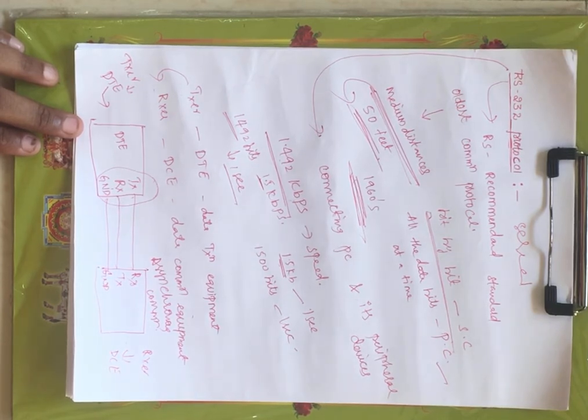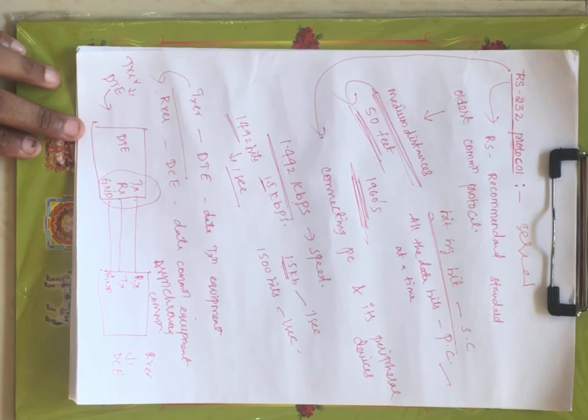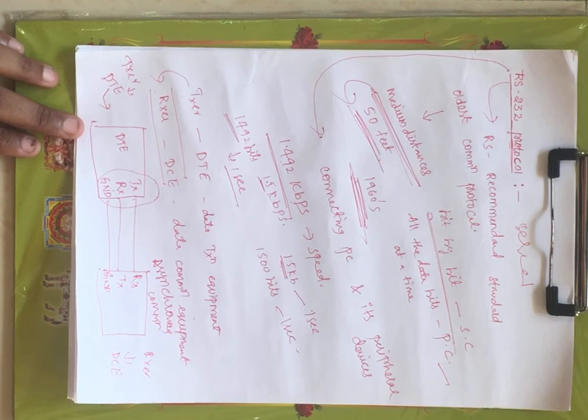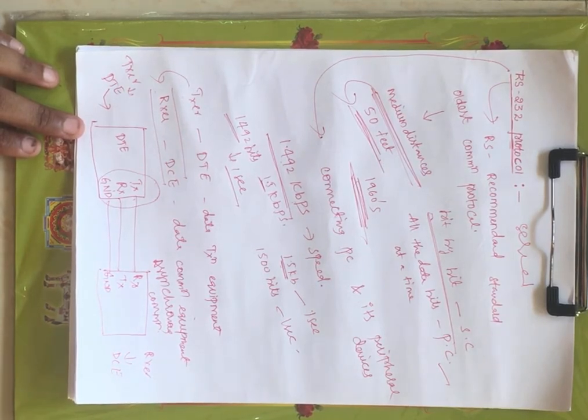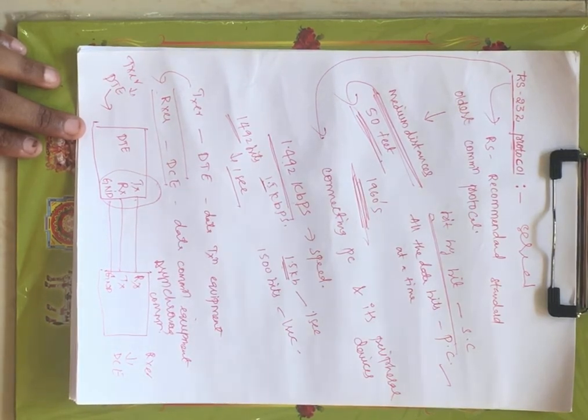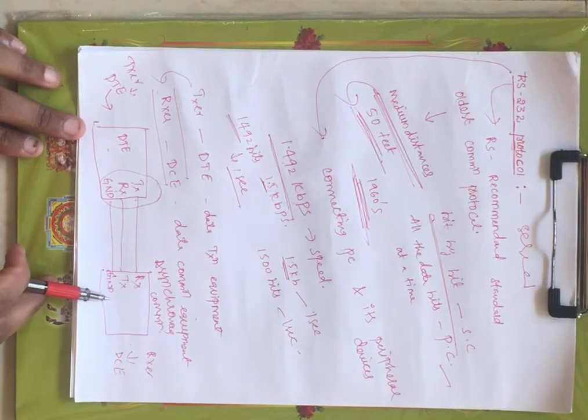Anyhow, this is a cable that is connected between your transmitter and receiver. The transmitter in this protocol we call DTE, that is data transmission equipment, and the receiver we call DCE, that is data communication equipment. This supports serial communication, and under that we have two different types, synchronous and asynchronous, that we saw in the previous lecture. This RS-232 protocol supports asynchronous serial communication. The DTE is the transmitter and the DCE is the receiver.